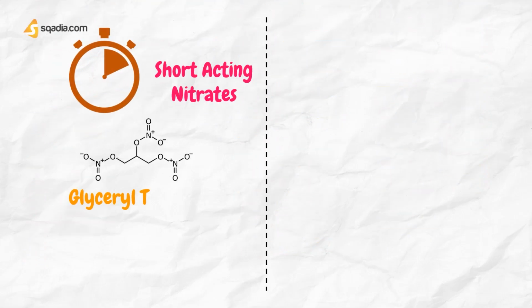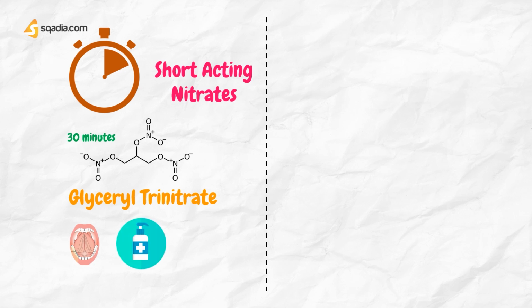Let us talk about short-acting nitrates. Glyceryl trinitrate, sublingual tablet or spray, acts for about 30 min. It is more useful in preventing attacks than in stopping them once they have begun. Patches containing glyceryl trinitrate, transdermal administration, have a long duration of action, up to 24 hours.